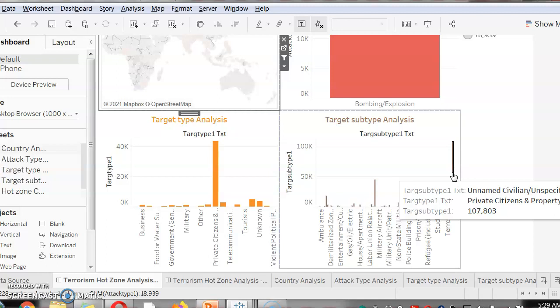This is according to the data we have got. As it is said, it is unspecified. That means it is unknown. But according to the subtype which is given in the data, we have to show it in this way.